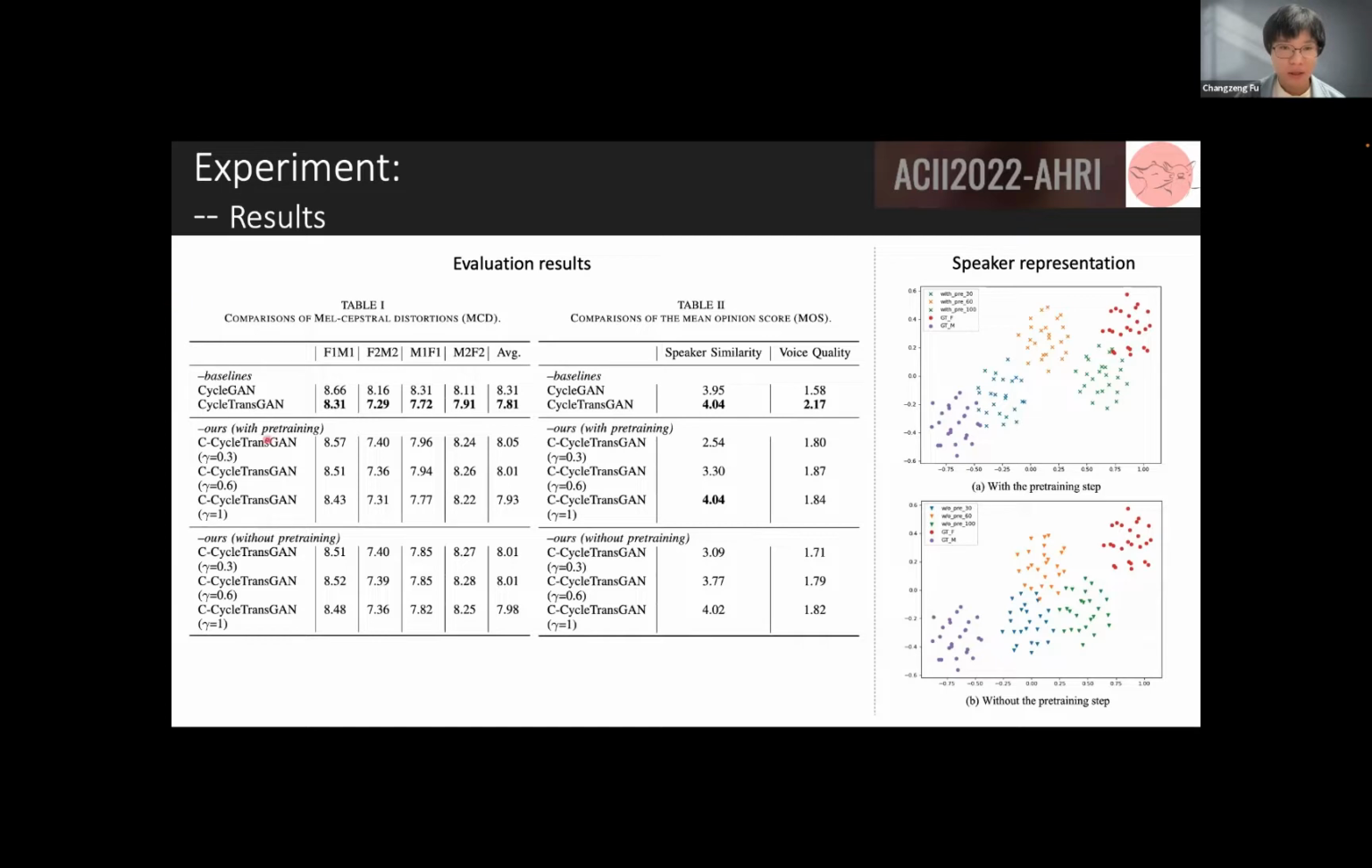So in the CycleGAN it stands out from all the other models, but we can see that even though we add one more function of controllability, we still obtain somehow comparable results here. And for the mean opinion score, the proposed model has the same ability as the CycleGAN. And here are the speaker representations. We can see that in the middle is the generated one. The model with pre-training somehow successfully separates the speakers with different scales, but the model without pre-training is somehow merged with each other.